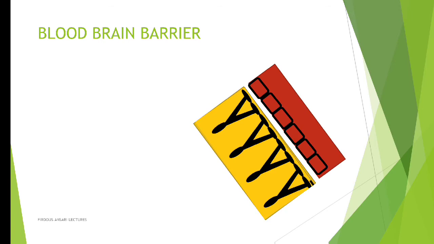So if you put any drug inside your body, that drug gets distributed to almost all the organs, but there is a condition for any drug to cross this blood-brain barrier. This blood-brain barrier is basically made up of the foot processes of the astrocytes and the tight junctions of the endothelial cells of your blood vessel, okay. Any drug that needs to cross it should be either very lipophilic in nature, or there should be some special transporters, or you can say carrier proteins, for transporting the drug. As such, any drug cannot cross this blood-brain barrier, okay.